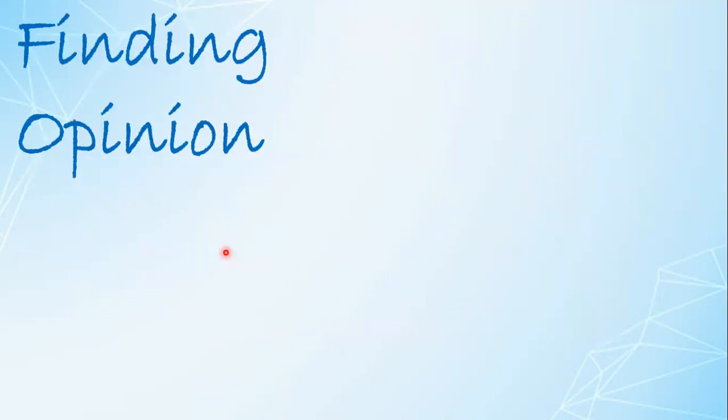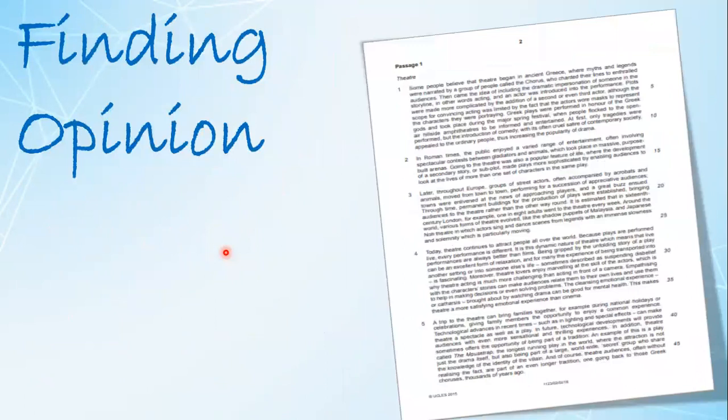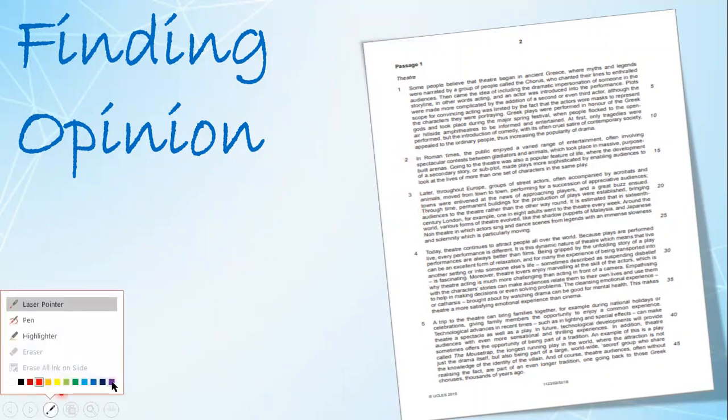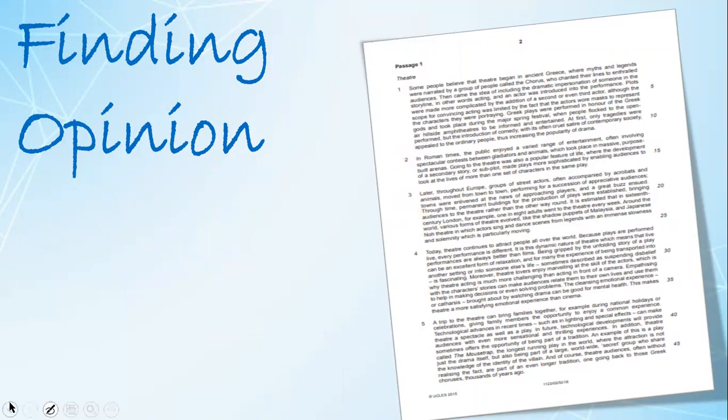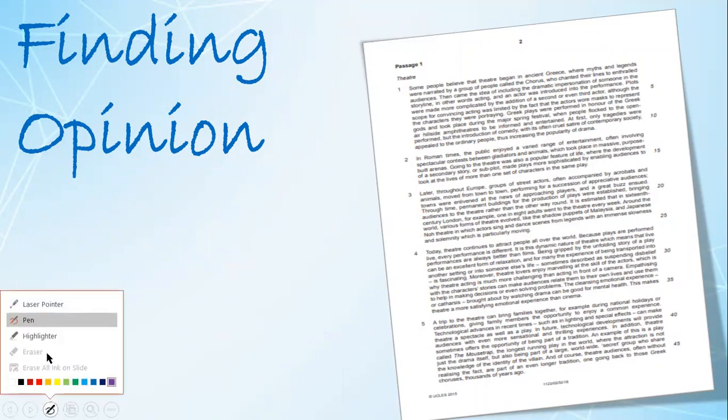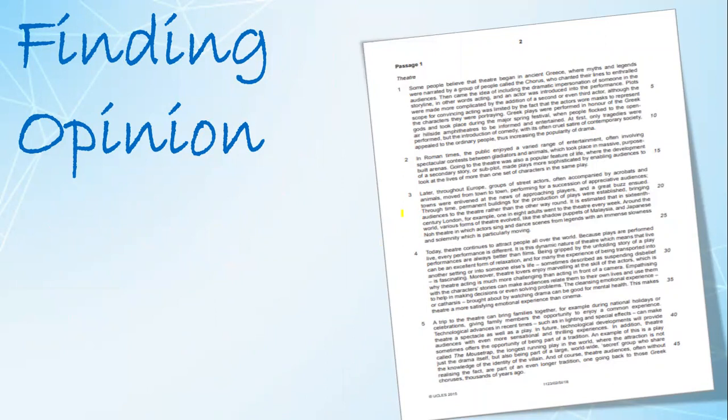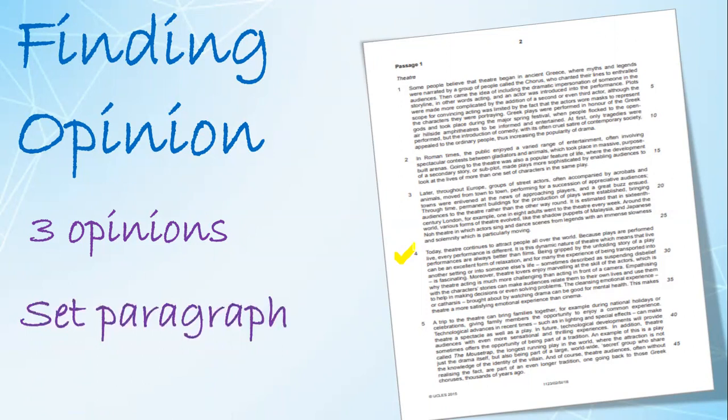Let's move on. When we have to find the opinion, this type of insert is given to us, which is actually a descriptive passage. From this descriptive passage, we have to find the opinion from whatever paragraph is suggested by the examiner. Like in this passage, paragraph number 4 will be taken for writing the opinion. So from this paragraph, we'll be finding 3 opinions.